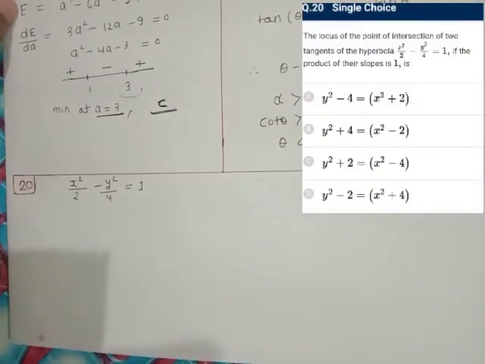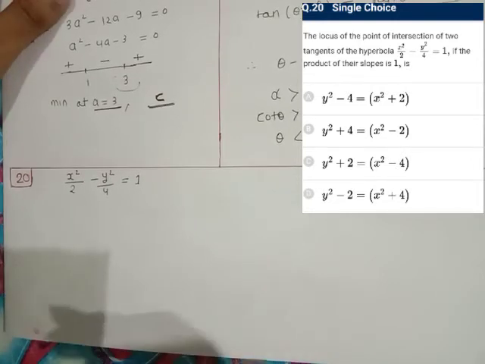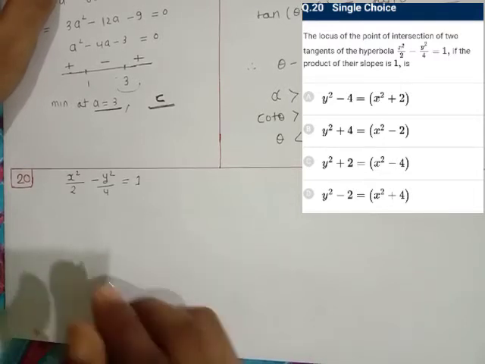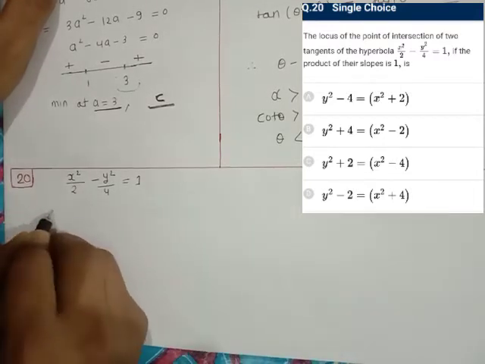Question number 20. The locus of the point of intersection of the tangents of the hyperbola x square by 2 minus y square by 4 equal to 1, if the product of their slopes is 1. So for a question of this type, when the product of slopes or the sum of the slopes is given, we make a quadratic in slope, that is, we write the quadratic equation in m. So what will be the equation of tangent?